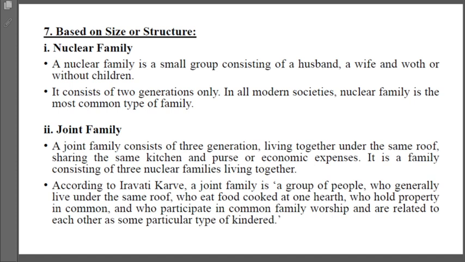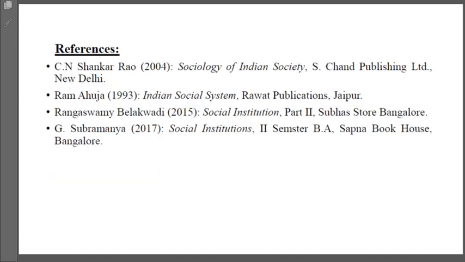According to Iravati Karve, a joint family is a group of people who generally live under the same roof, who eat food cooked under one hearth, who hold property in common, who participate in a common family worship, and who are related to each other in some particular type of kindred.